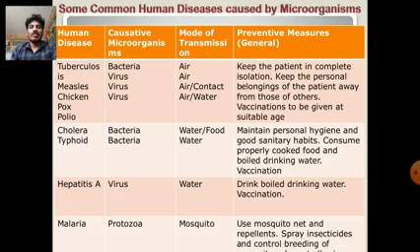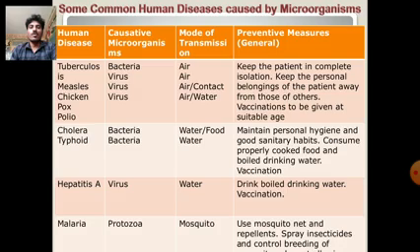Second one is cholera. Cholera comes from bacteria through water or food, and typhoid comes from a bacteria through the water. The prevention measures are to maintain personal hygiene and good sanitary habits, and consume properly cooked food and boiled drinking water. Vaccinations. And next one is hepatitis A.